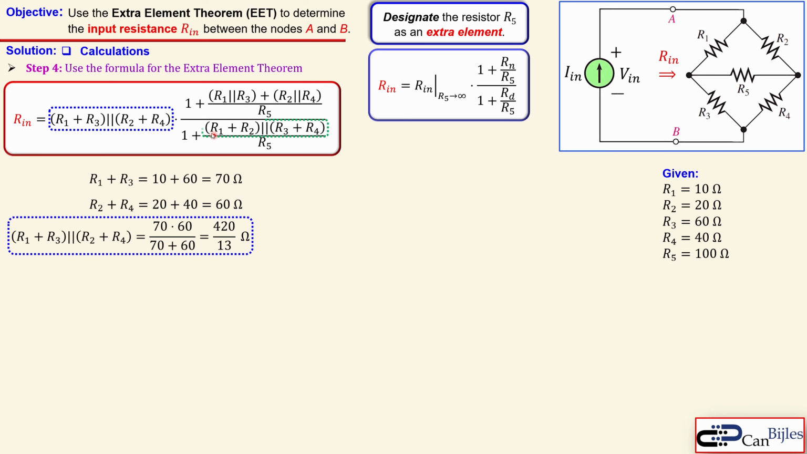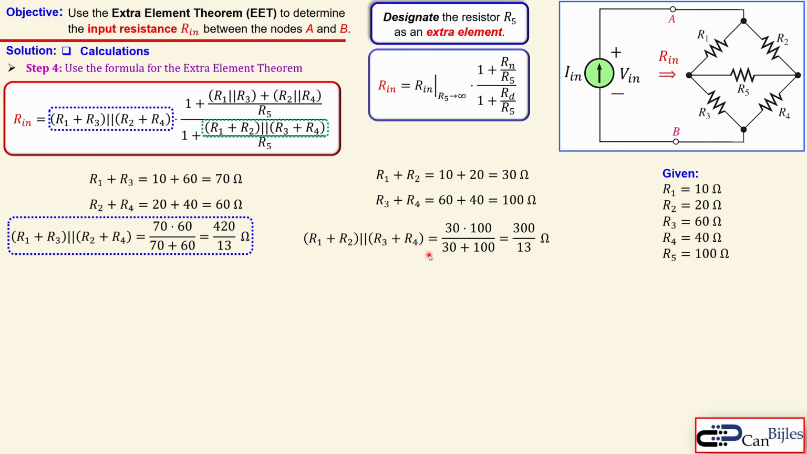Now I will continue with this green part. Now again I will use the series combination of the resistors R1 and R2. It's 10 plus 20 is 30. And then R3 plus R4. That's actually the next one. So 60 plus 40 is 100. And then again the same calculation as we have done it here. So I will now use the parallel combination resistor formula and I get here 300 over 13 ohms. So you can do that actually in your calculator. So that's the part here in green.